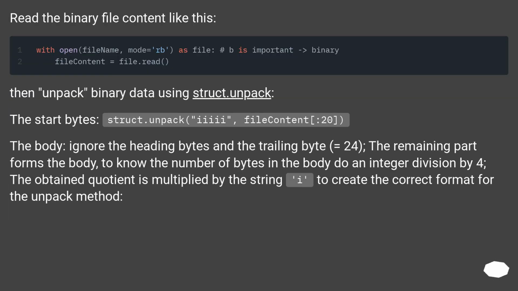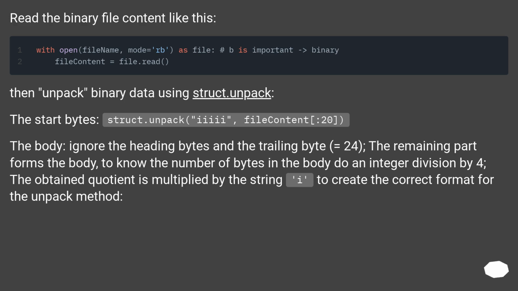Read the binary file content like this. Then unpack binary data using struct.unpack. The start bytes: struct.unpack, file content, column 20. The body: ignore the heading bytes and the trailing byte, equals 24, the remaining part forms the body.